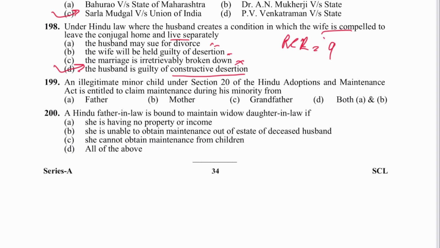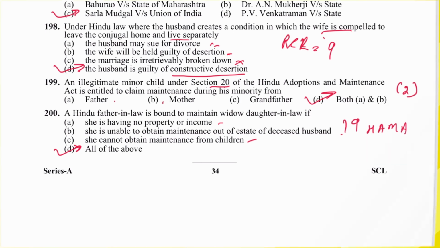Next 199, an illegitimate minor child under Section 20 of the Hindu Adoption and Maintenance Act is entitled to claim maintenance during his minority from father, mother, both A and B. This is given in subsection 2. Next 200, a Hindu father-in-law is bound to maintain a widowed daughter-in-law if she has no property or income, she is unable to maintain herself out of the estate of her husband, she cannot obtain maintenance from children. D, all of the above. And where is this mentioned? It is mentioned in Section 19 of the Hindu Adoption and Maintenance Act.